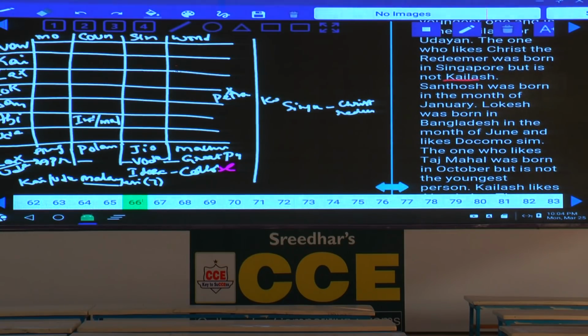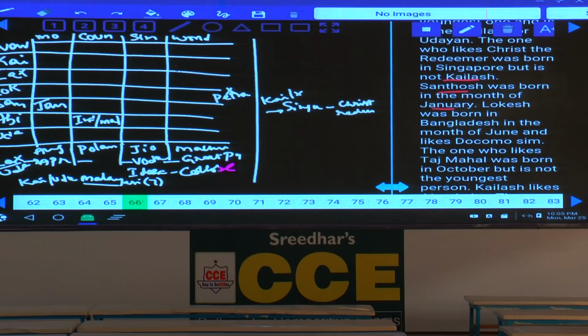Hence, Kailas at this place is completely ruled out. Kailas was not born in Singapore, and he does not like the Christ Redeemer. Then, Santosh was born in the month of Jan. This is the definite information given, so we fix it: Santosh was born in January.